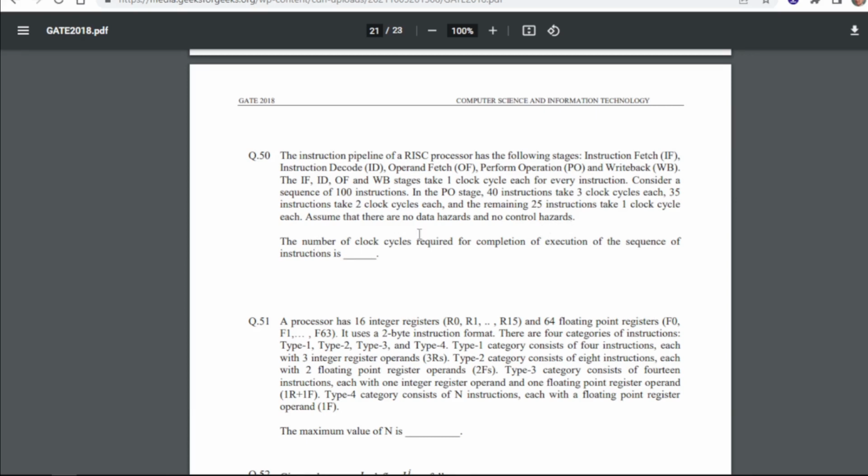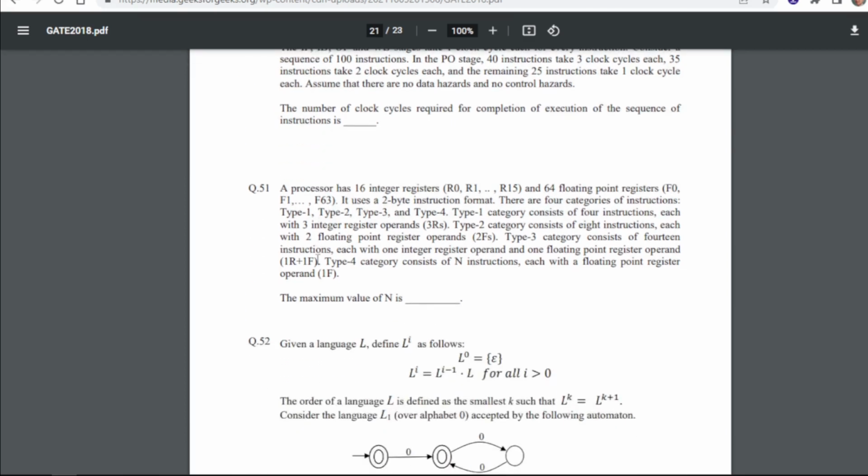Assume that there are no data hazards and no control hazards. So the number of clock cycles required for completion of execution of the sequence of instructions is, so for 50 our answer will be 219, that is 219.